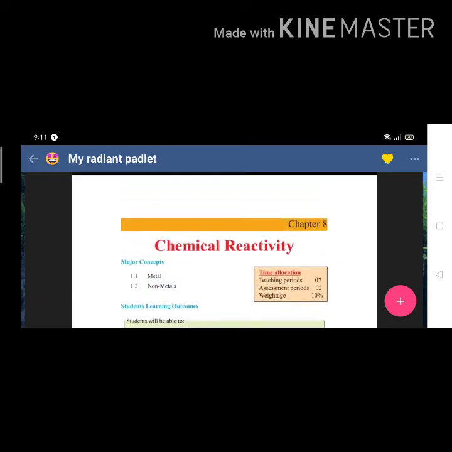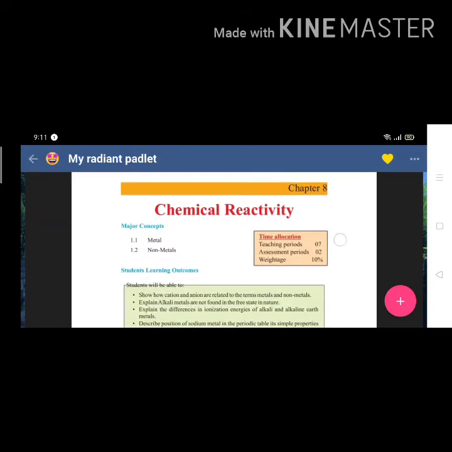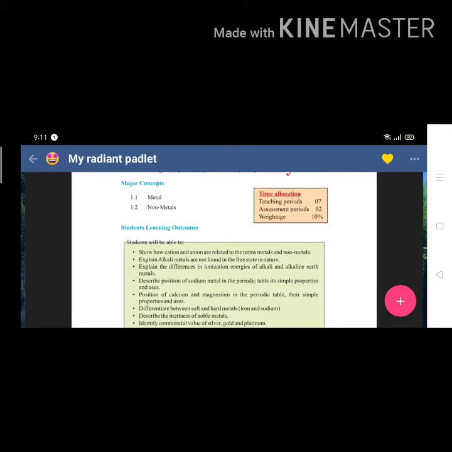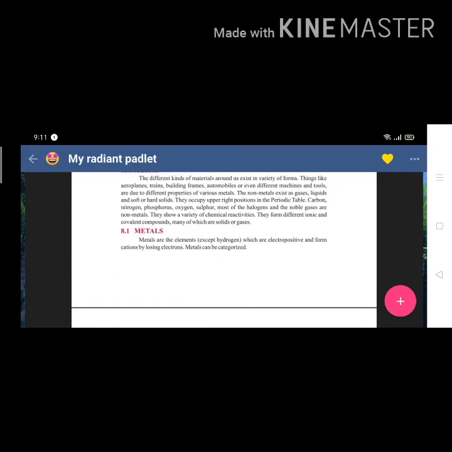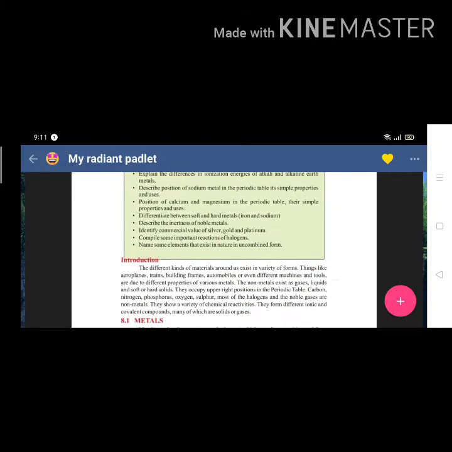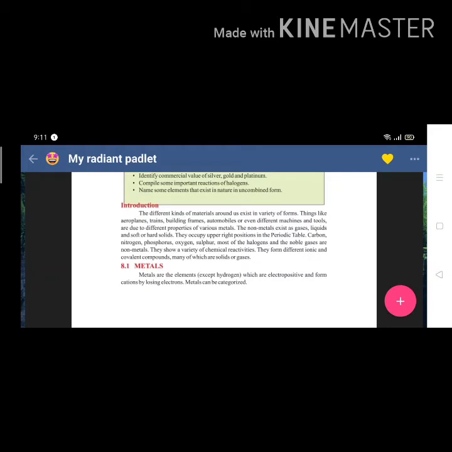Now we will discuss our next topic, our next chapter, chemical reactivity. The major concepts included in this chapter are metals and non-metals. And what are metals and what are non-metals? We know that metals are the elements which gain positive charge by losing electrons. So first of all, we will discuss the introduction.